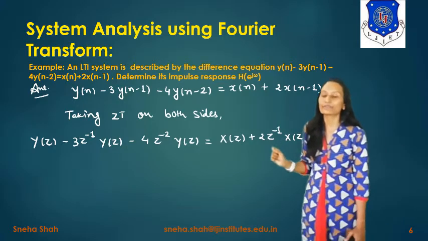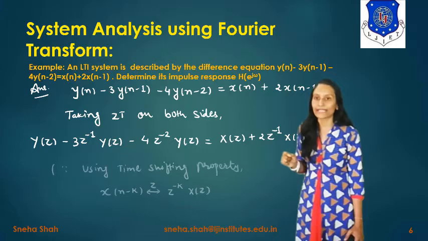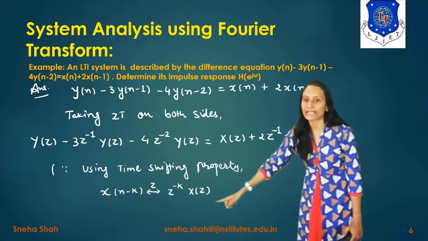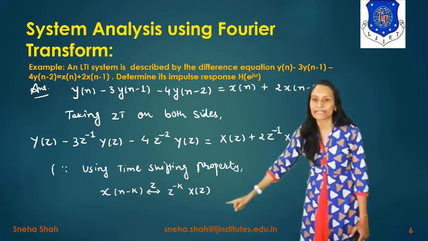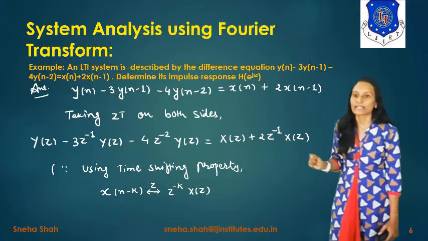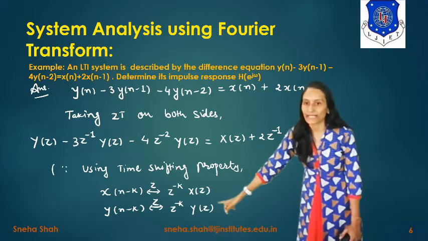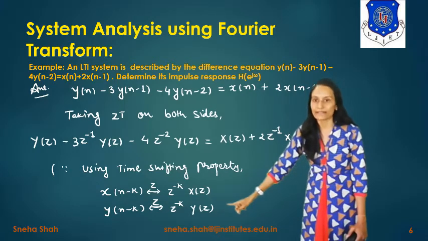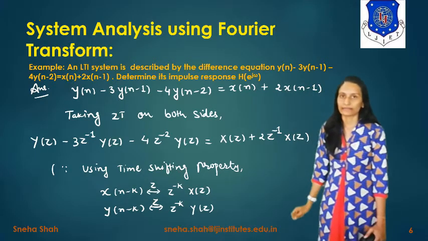Here we have used the time shifting property: the Z transform of x of n minus k is z raised to minus k X of z, and the Z transform of y of n minus k is z raised to minus k Y of z.